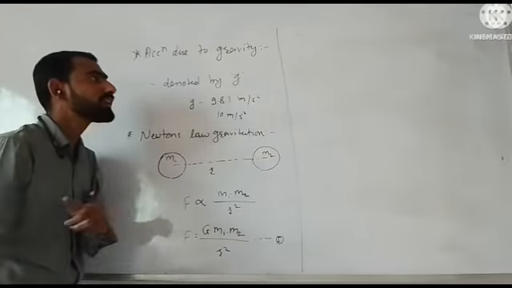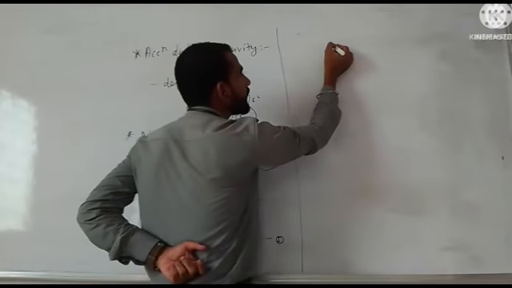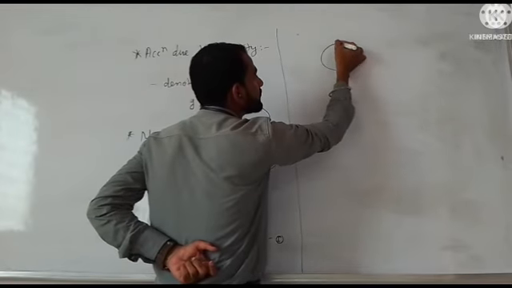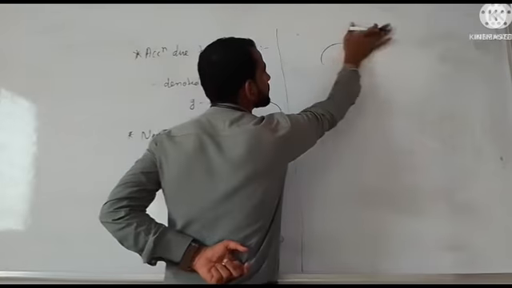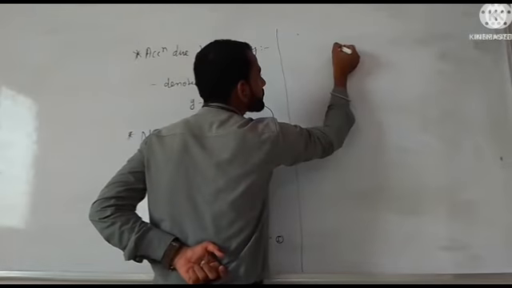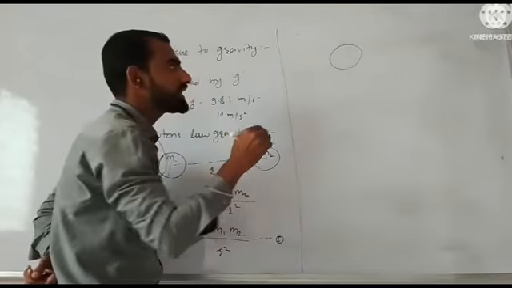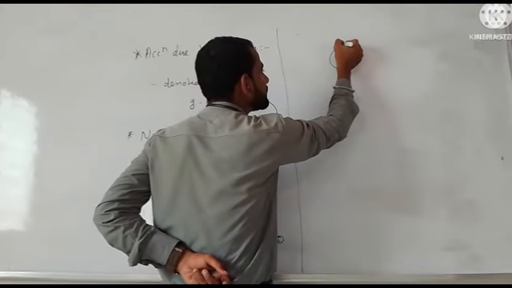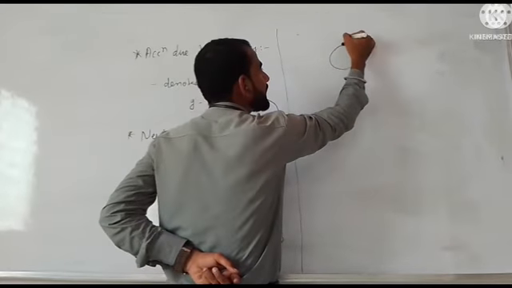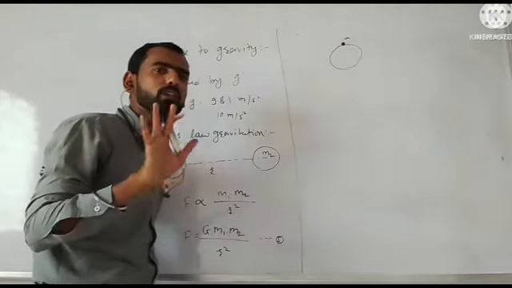Now consider an object placed on the Earth's surface. The object has mass small m and it is placed on the surface of Earth.